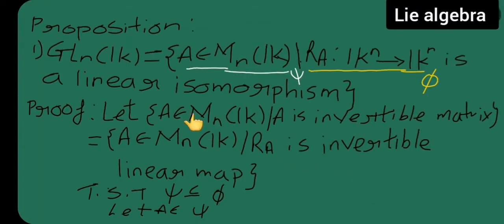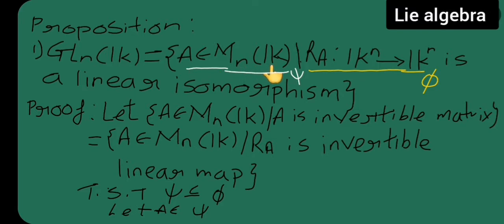So my next, this is my proposition. First, GLn(K) is equal to this set of A belonging to Mn(K) such that Ra from Kn to Kn is a linear isomorphism. So this part I have considered to be psi, and this part I have considered to be my phi. Okay, let us start with the proof. Let A belong to Mn(K). I have taken this part.